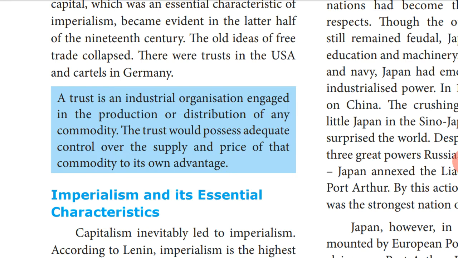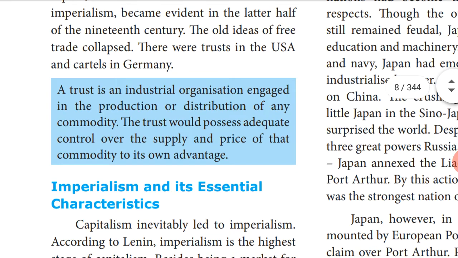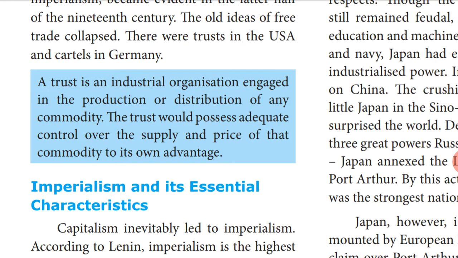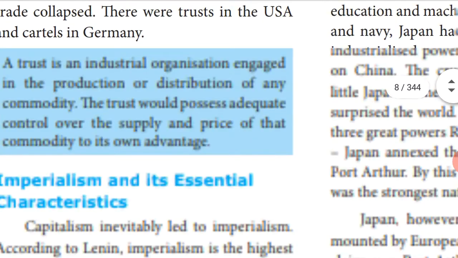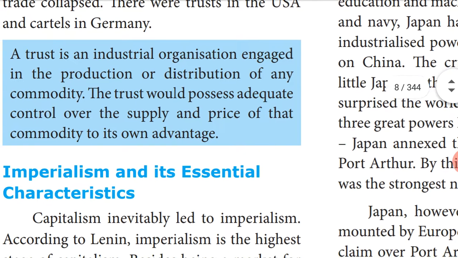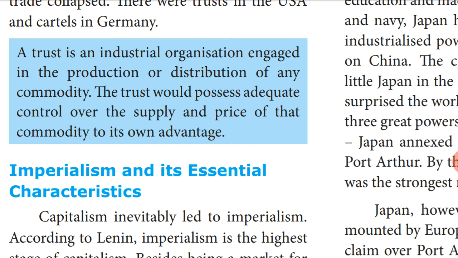The trust would possess adequate control over the supply and the prices of that commodity to its own advantage. The trust has the authority to fix the price of goods and to decide in which area the goods are distributed. Okay, that is the adequate control of the trust.